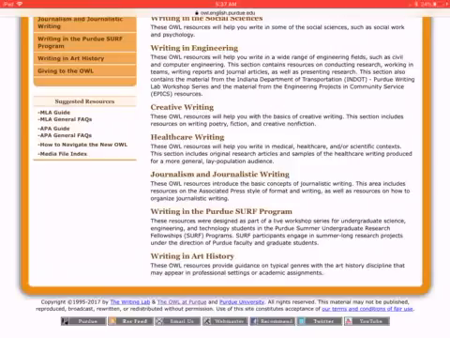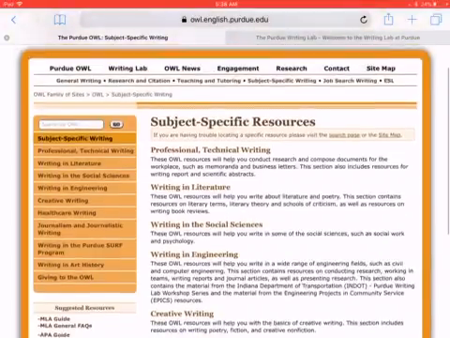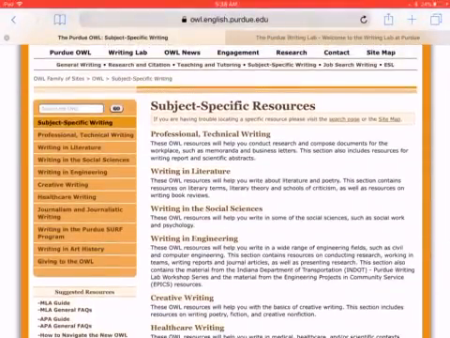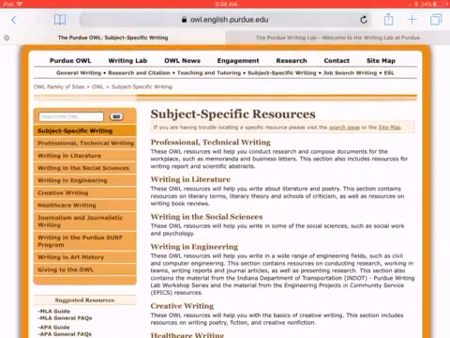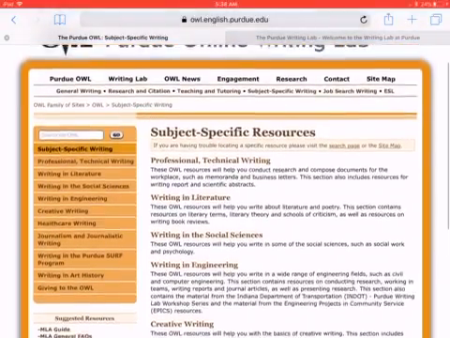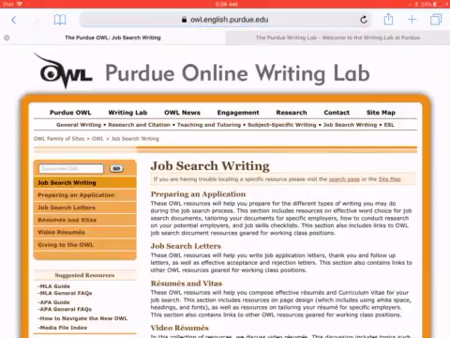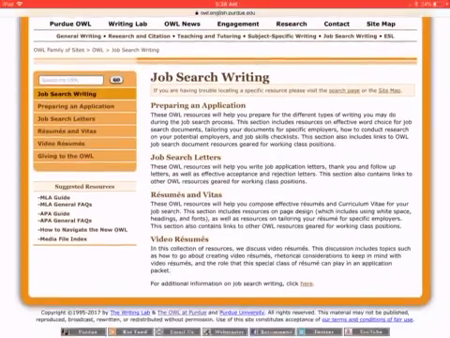The SURF program, I think that's something specific to Purdue, but then they also go to writing and art history. But really, I mean, that can be applied to writing and history in general. I mean, it really does just cover everything. So let's go, and then job search writing. So if you want to talk about even more applicable, it's if you're just looking for a job.